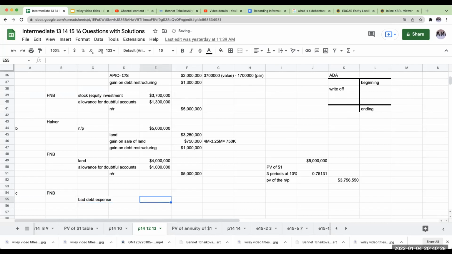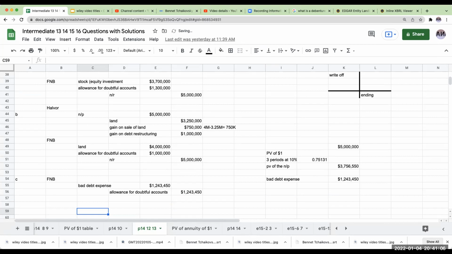My bad debt expense here is going to be the difference between the carrying value or the face value of the note and the future payments I'm going to be receiving. In this case, it's basically just the principal amount being paid in 3 years. So that's going to be 1,243,450, and I'm going to have my allowance for doubtful accounts of 1,243,400.